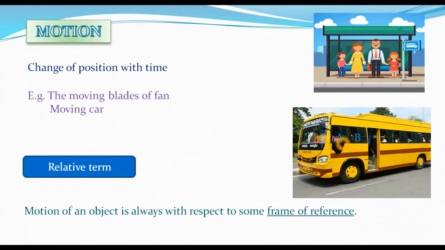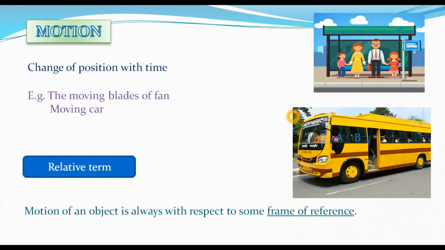Clear? But now think of this situation some other way. What is the situation of A and B for the man waiting at the bus stop? When the man at the bus stop sees persons A and B, for this man, A and B are moving, correct? Because for this person, A and B are moving here and there, since he is not bothered about whether the bus is moving or not. The persons in the bus are changing their position. So those persons are moving, correct?